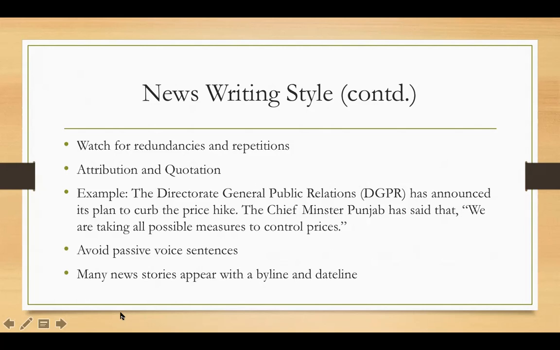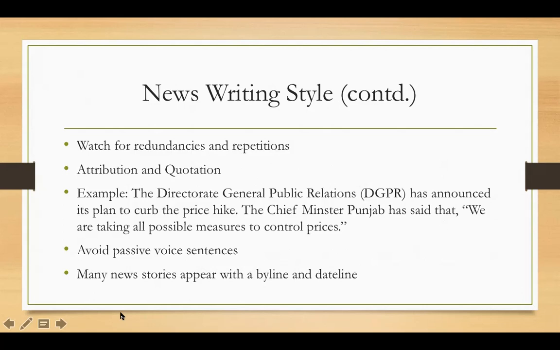Next is attribution and quotation. Attribution is when you attribute that the journalist has come to know about this story from a particular source. That is called attribution. It is highly recommended to give attribution in your news story, because that actually increases the credibility of your writing. And quotation, we will also talk about how we write quotations. I have written the example. Now pay attention to the example here.